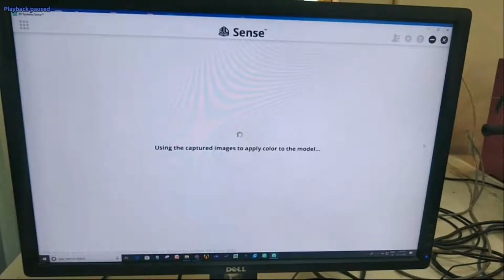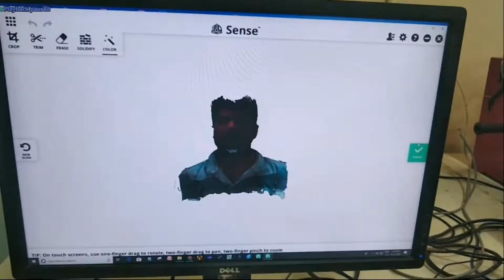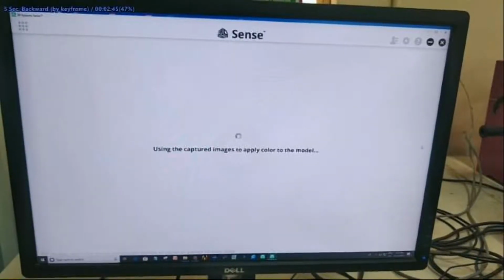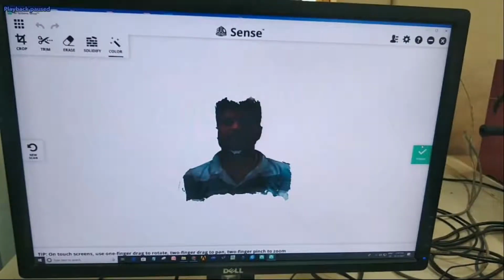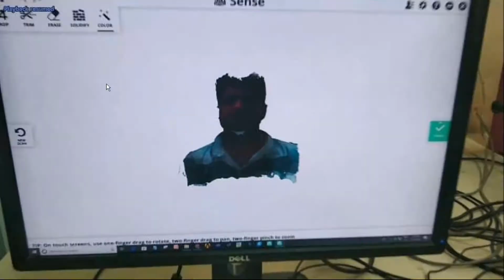And we have to click finish using the captured images. This is how it will look. The scan will look like this. If you want to crop anything or trim or something, you can use this crop or trim, erase and all those things. If you feel okay, then you can use solidify.